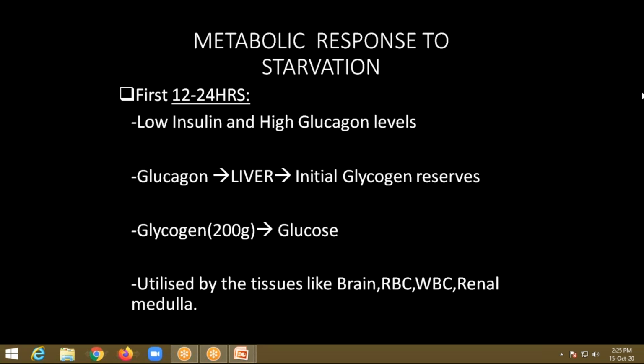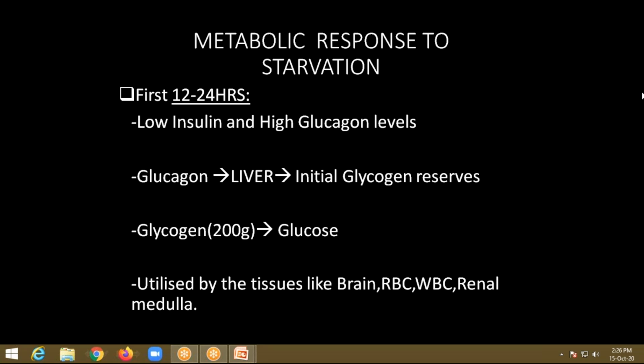What will this glucagon do? It will go into the liver. In the liver, it will stimulate the initial glycogen reserves, and there occurs a process of glycogenolysis. Glycogenolysis means conversion of glycogen to glucose. So glucose is produced. How much glycogen? 200 grams of glycogen is broken down to produce glucose. This glucose is utilized by my central nervous system, that is the brain tissue, the hematopoietic system, that is RBC, WBC, and the renal medulla.